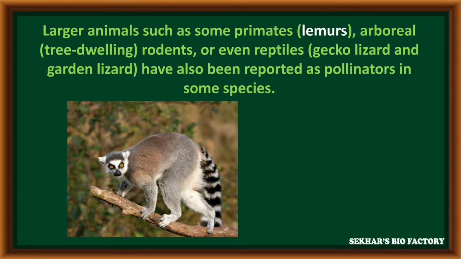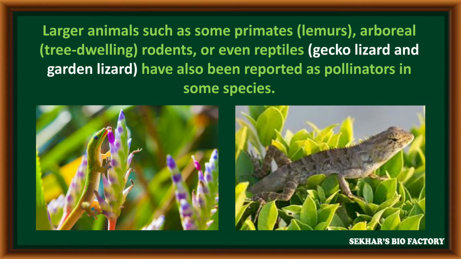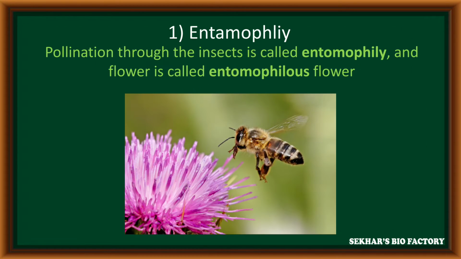During this biotic pollination, some primates like lemurs and arboreal rodents, which are tree dwellers, can pollinate. Even some reptiles like gecko lizards and garden lizards are helpful to perform pollination in plants, very rarely. Based on these, we can observe different types of biotic pollination.